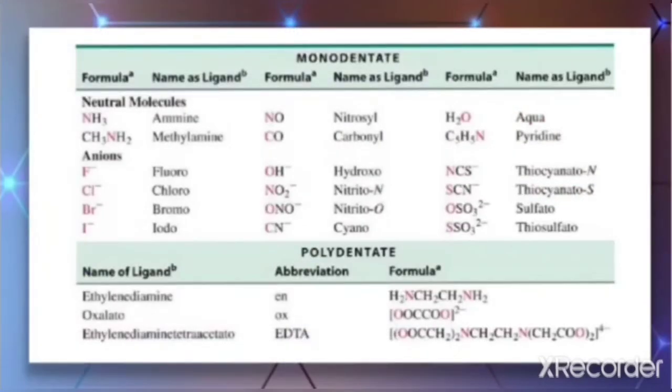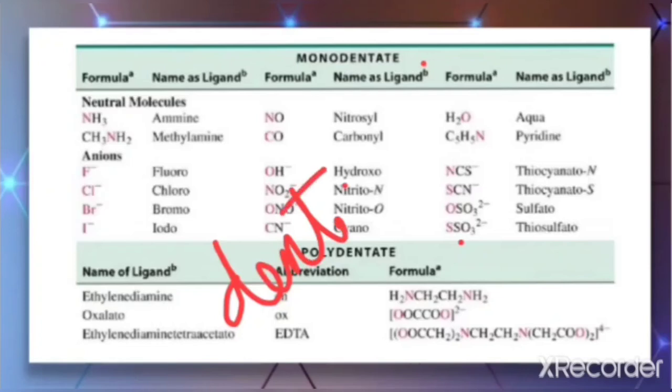On the basis of the number of donor atoms in a ligand, ligands are classified as monodentate, and if it is 2, then bidentate, and more than 2, then polydentate ligands. The number of donor atoms in a ligand represents its denticity. What is denticity? The number of such ligating groups is called the denticity of that ligand.